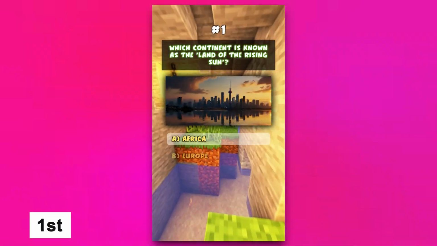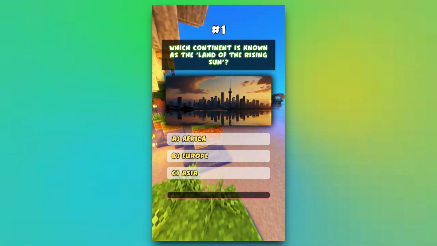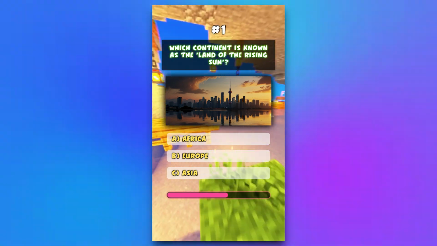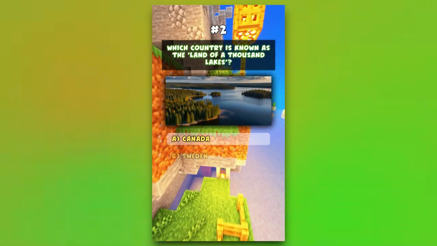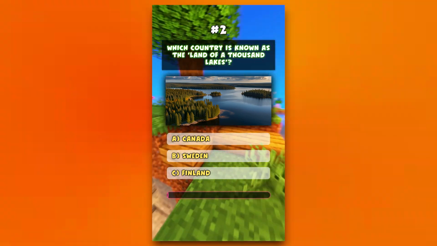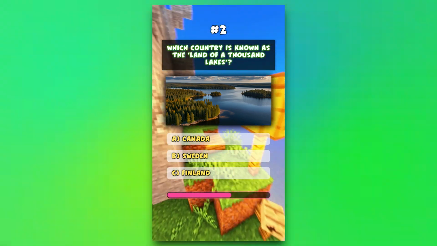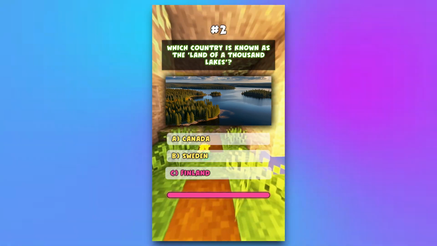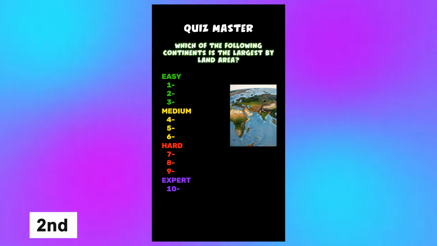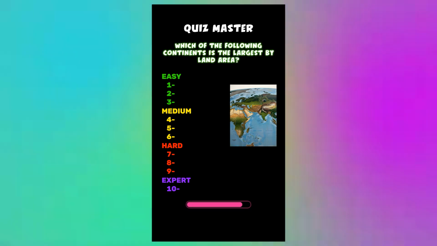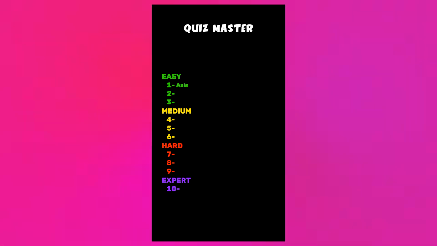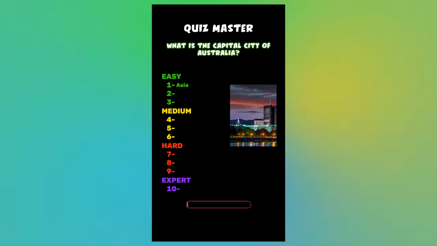Which continent is known as the land of the rising sun? C. Asia. Which country is known as the land of 1,000 lakes? C. Finland. Which of the following continents is the largest by land area? Asia? What is the capital city of Australia?